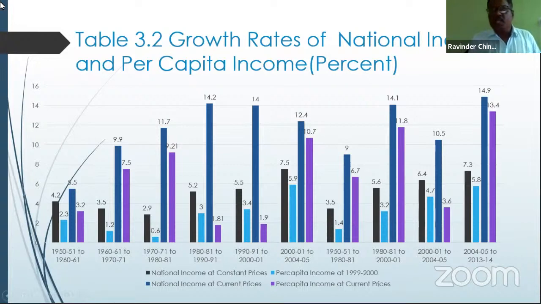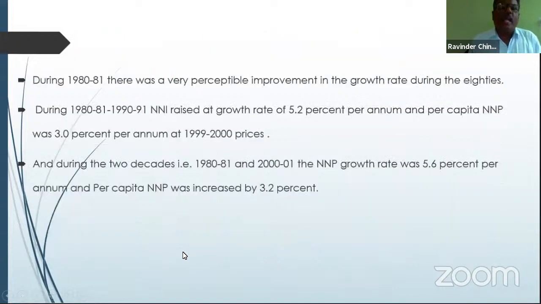In the previous class, we studied the volume of amount in terms of crores, in terms of rupees. Today's class, we analyzed the rate of growth of national income and per capita income per annum in percentage. This was also presented with the help of bar diagrams, but actually it is not mentioned in the textbook. For effective presentation, I prepared the bar diagrams.